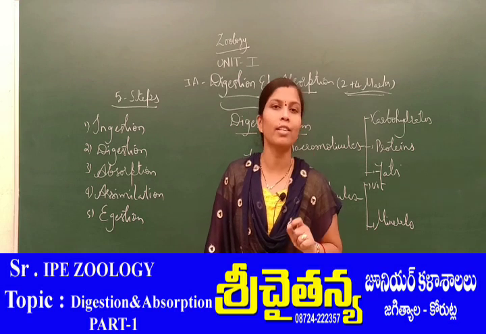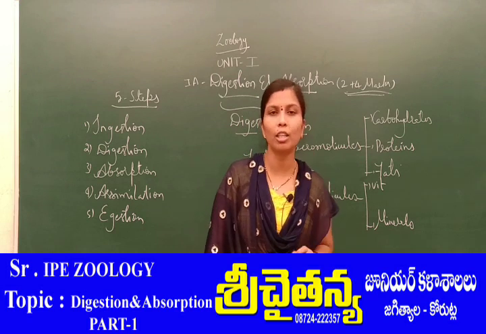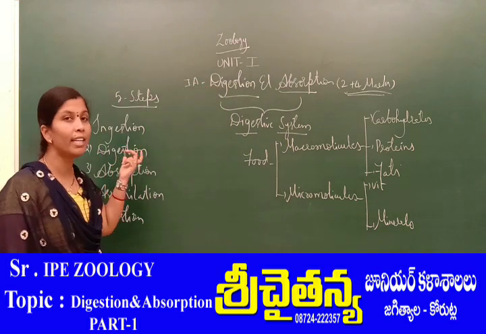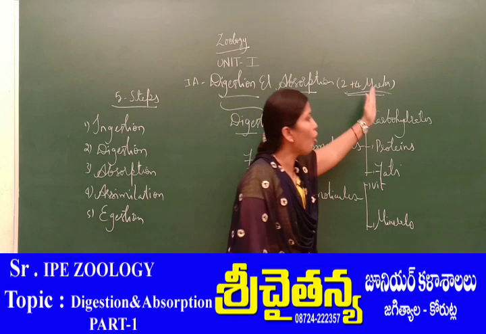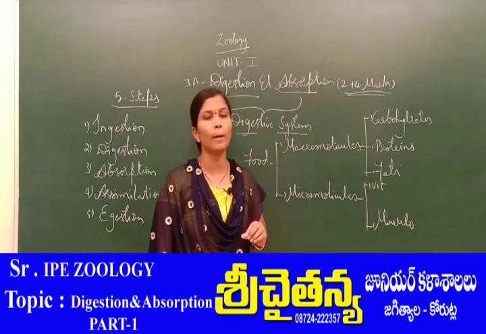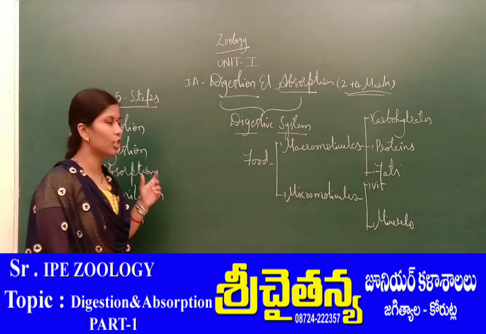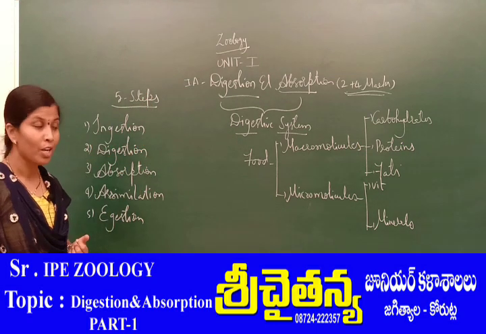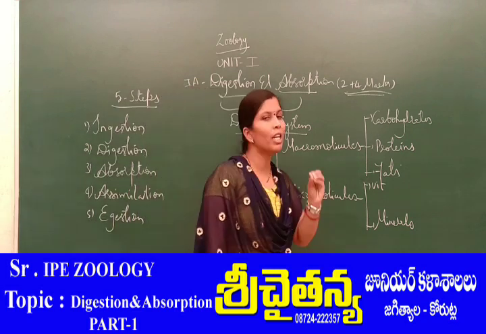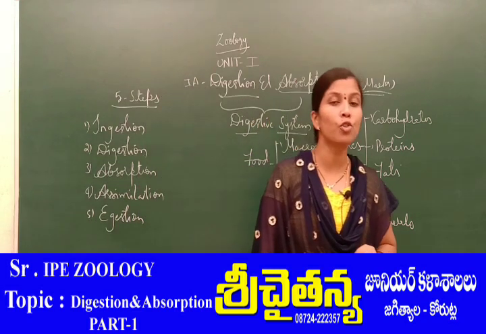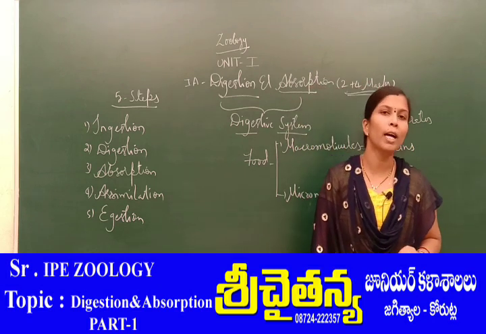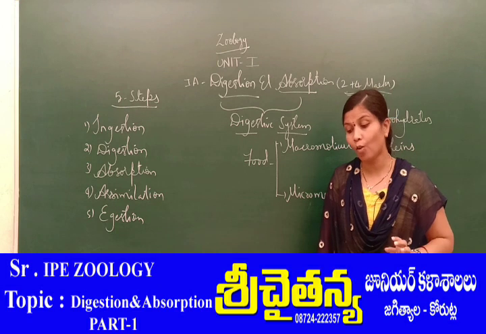Such a breakdown process, always by enzymatic or chemical substances, that is the enzymes, is constituted as digestion. What is meant by digestion? The breakdown of complex molecules into simple substances is constituted as digestion. Once the food undergoes a complete digestion, it becomes simple, absorbable molecules. Once the simple molecules are formed, by which process what will happen?